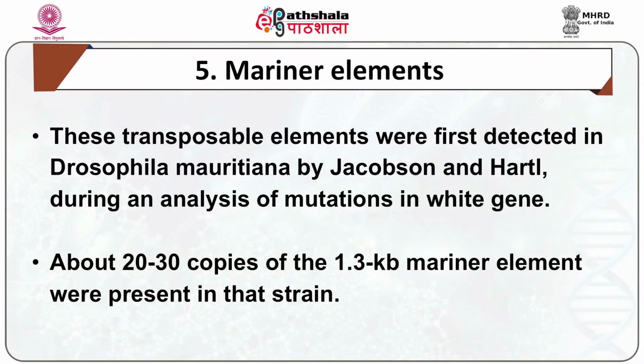Now, the next type are mariner elements. These transposable elements were first detected in Drosophila mauritiana by Jacobson and Hartl during an analysis of mutations in the white gene. About 20 to 30 copies of the 1.3 kb mariner element were present in that strain.